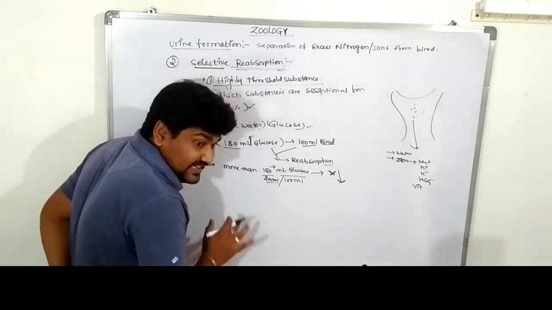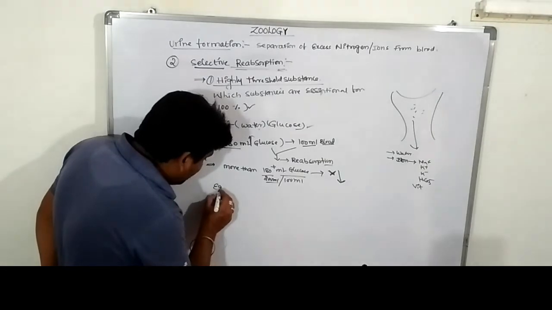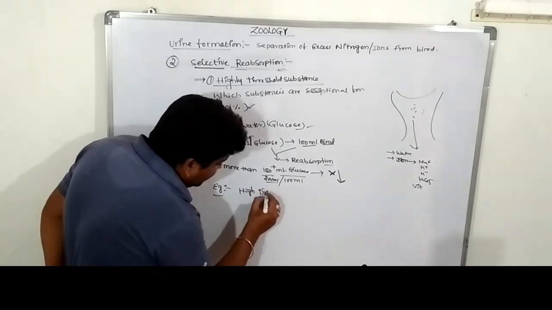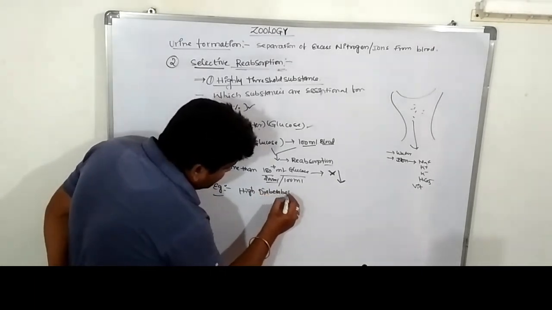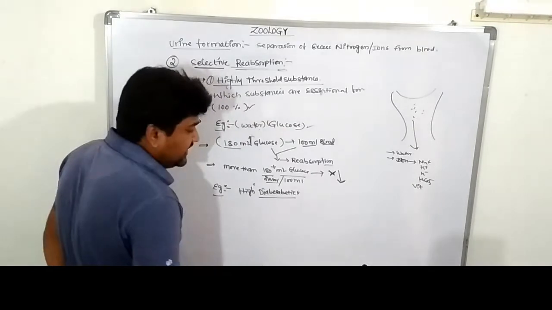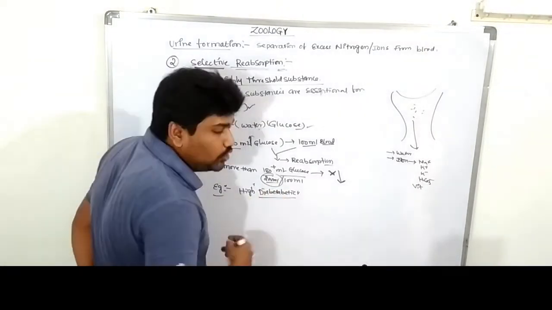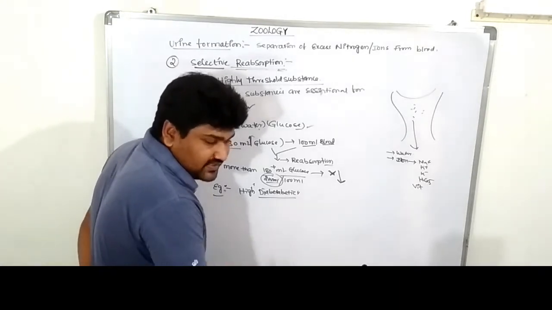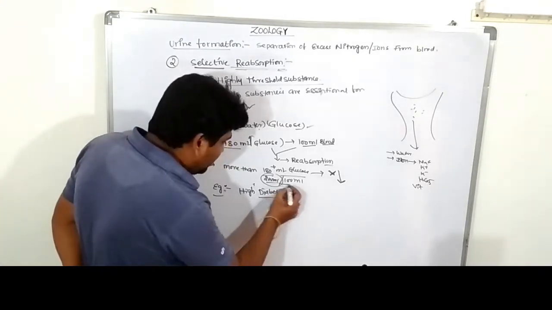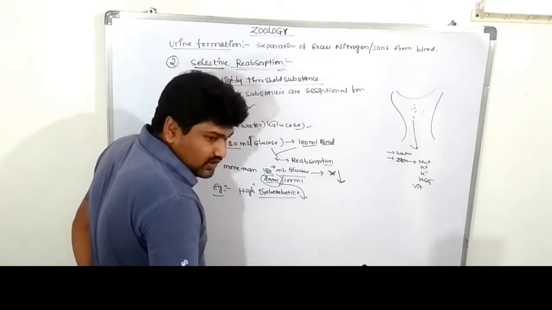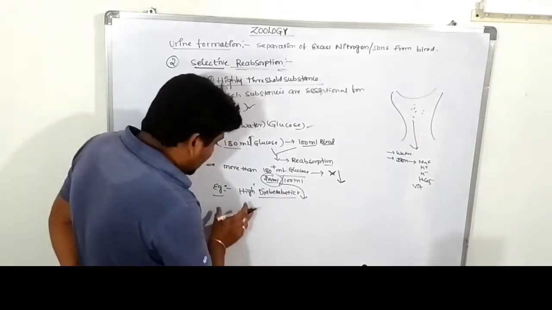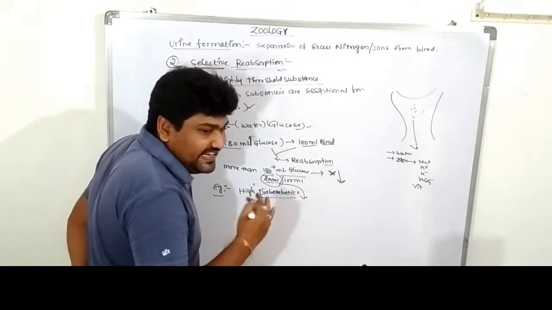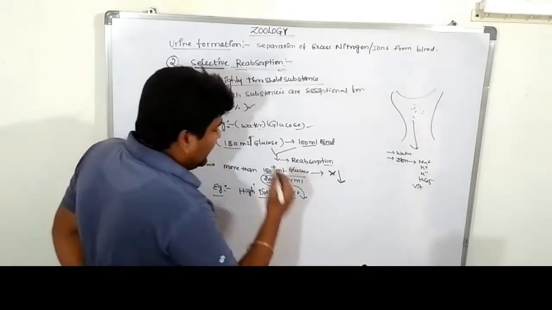This type of case is majorly present in highly diabetic patients. Diabetic patients majorly lose glucose through their urine. Loss of glucose by their urine, that is called diabetes insipidus. The loss of glucose from the urine, approximately more than 180 mg of glucose for each 100 ml of blood.